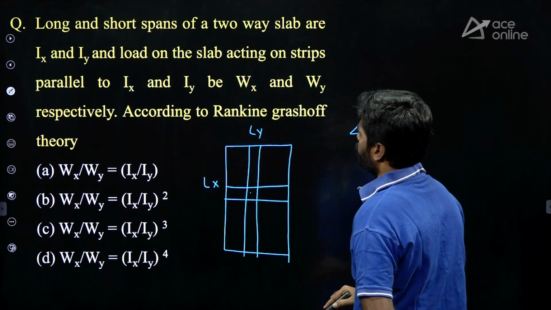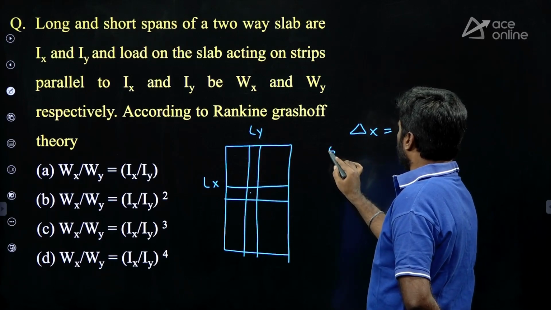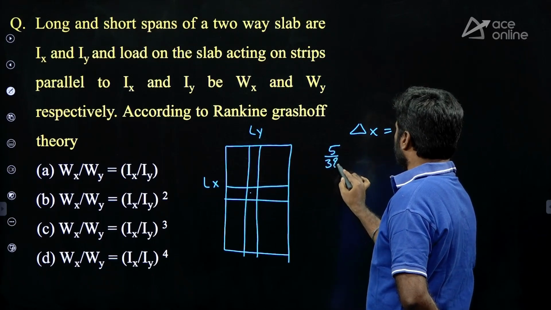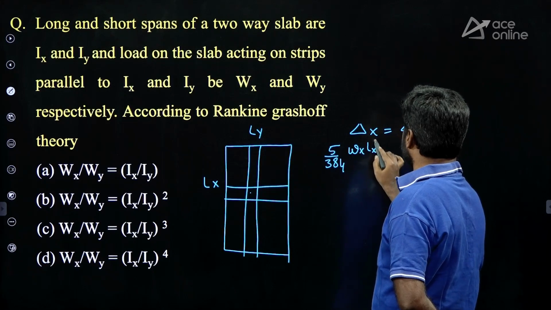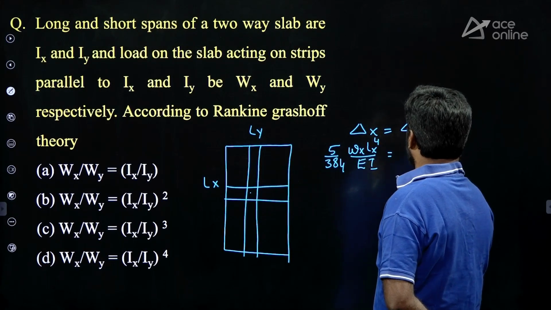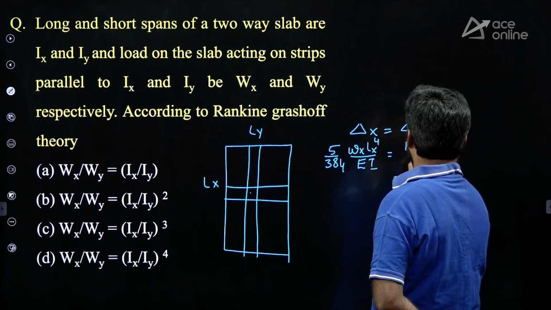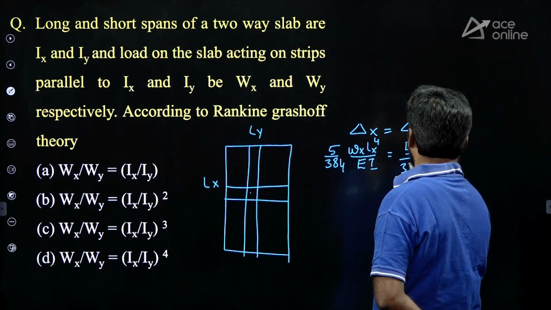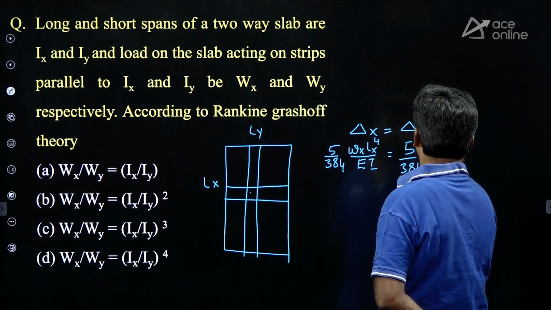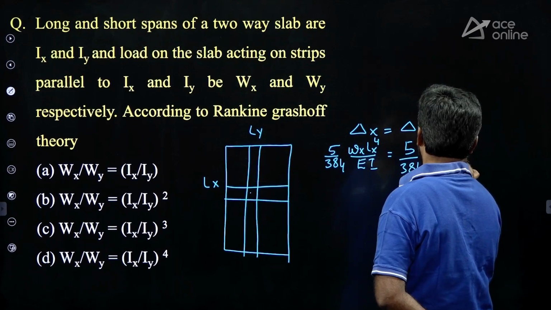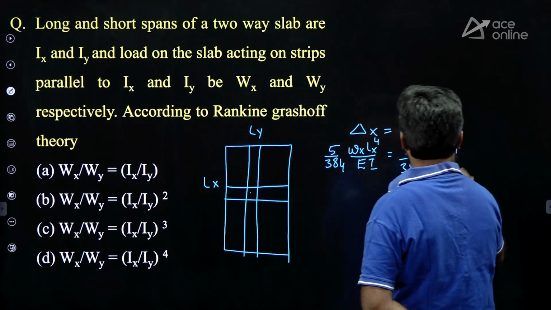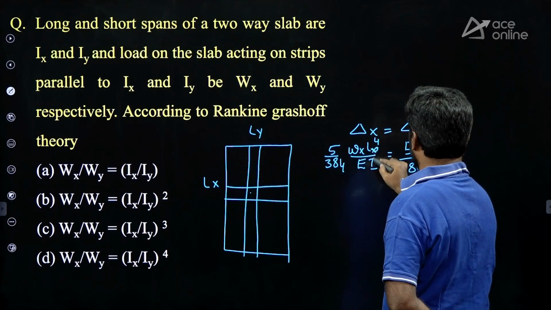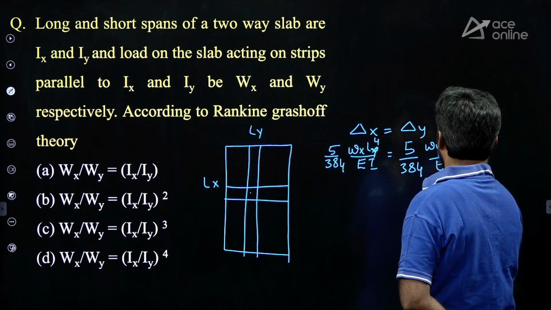Now take the deflection here: 5 by 384 into wx into lx to the power of 4 upon EI. Here, 5 by 384 into wy into ly to the power of 4, upon EI. Longer span is lx, this is ly.